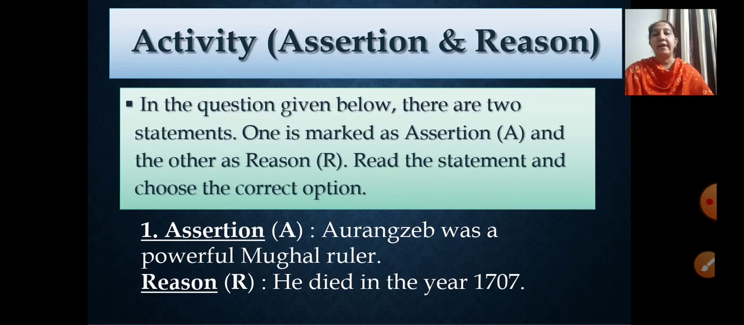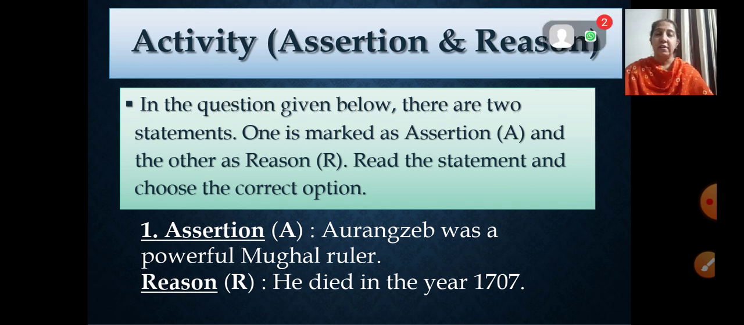That activity is given as assertion and reason. Now let's understand what will be asked in that question. What is that assertion and reason? See, assertion and reason is nothing but two statements that will be given to you. One will be the assertion, named A, and another one is the reason, named R.